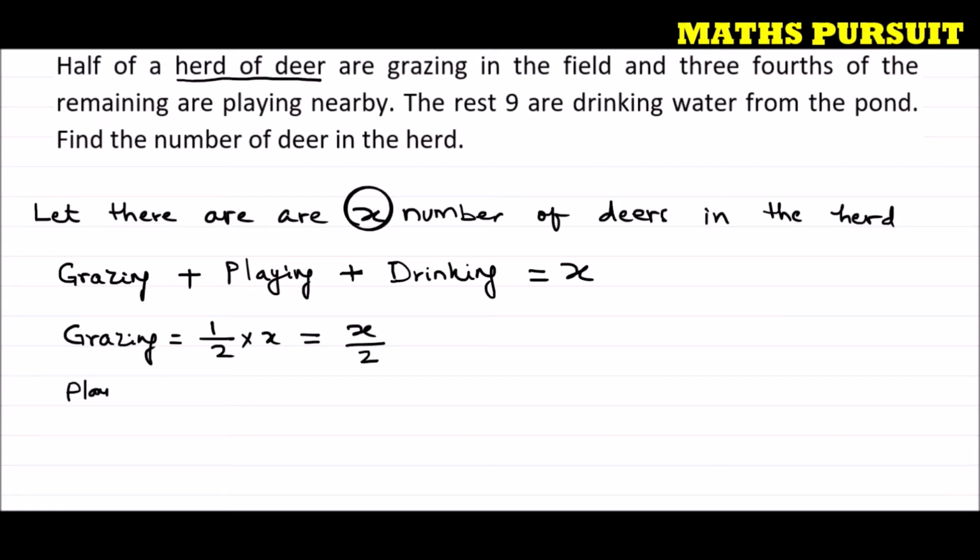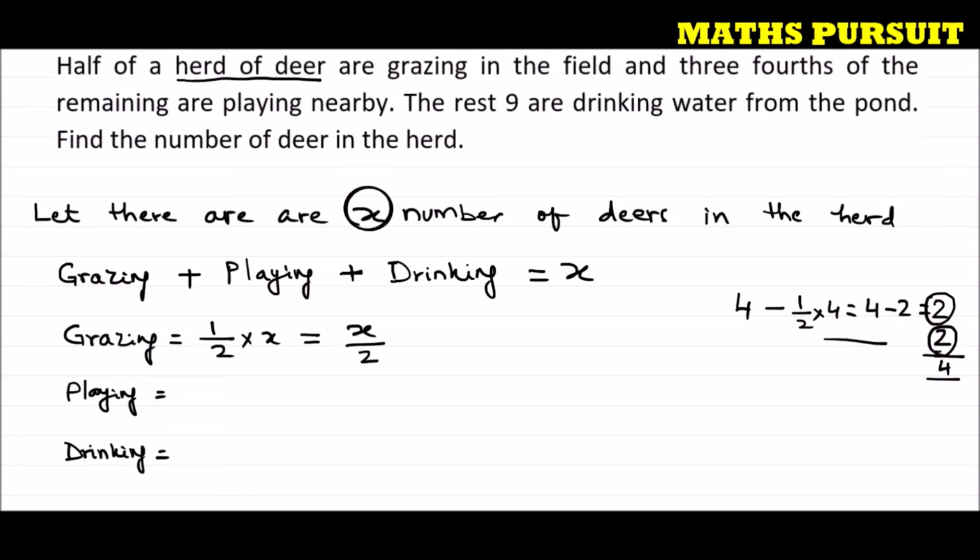Hope guys you are understanding the concept here. See, out of 4, if I consider half of 4, that means 1/2 into 4, that is equal to 4 minus 2, that is equal to 2. This remaining is 2. That means half of 4 is 2, and I am left with another 2. Altogether it is 4. So these half are grazing, let's say. So we are left with this half. From this half, we need to identify how many are playing and how many are drinking water.